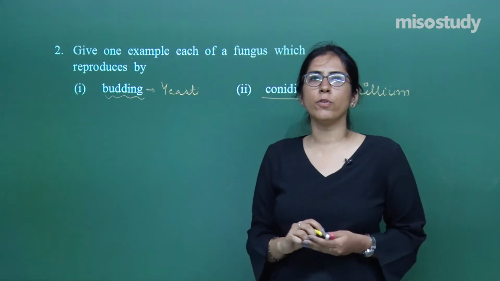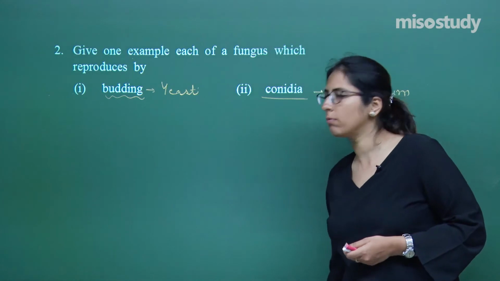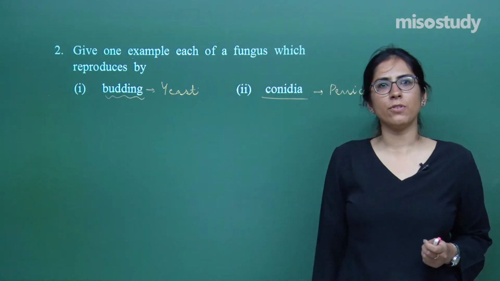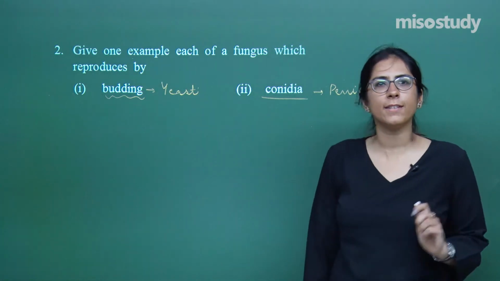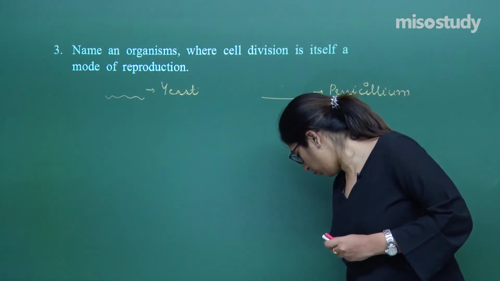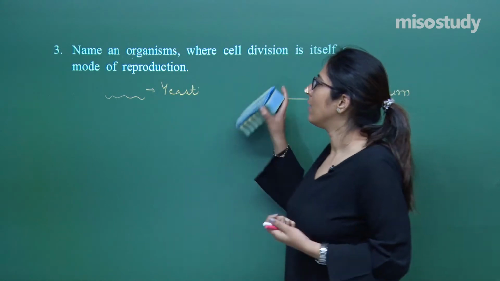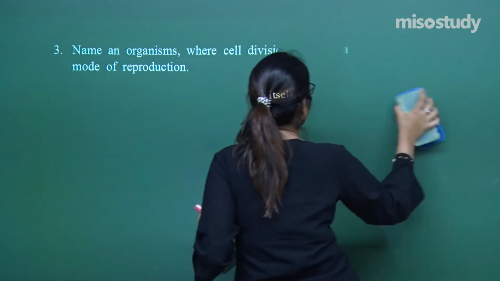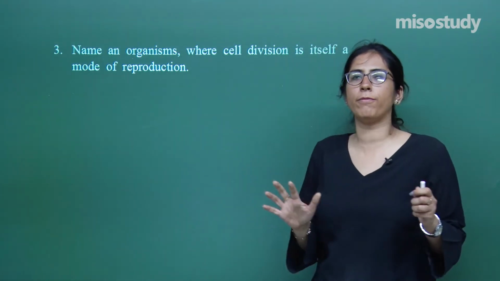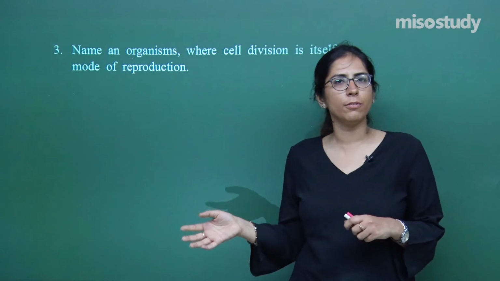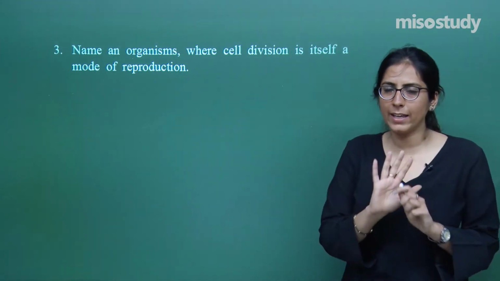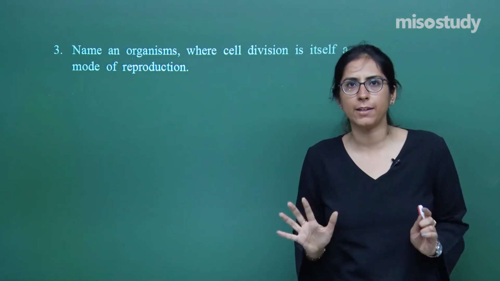Is it fine? So this was question number 2, a direct question. These are certain asexual methods of reproduction, and all these things I have already discussed in the session. Was it difficult? Very easy. Now let's move on to the last question of 1 mark. Similar types of questions are actually asked. If you start practicing from previous year questions, you will not find any problem, and if you face any problem, go to our website, there is a doubt clearing option, go there and ask us your question.